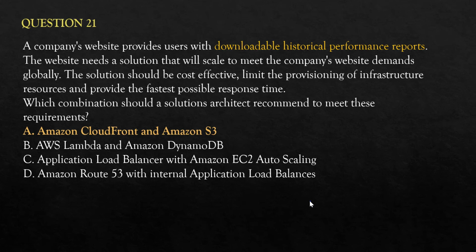Now A is the right answer. The reason for that is, you have downloadable files. Reports are files actually. So you can put them in an S3 object store. S3 is cheap, cost effective, it limits the provisioning of infrastructure, and it will give you fast response time. So if you know S3, you will put this in the standard tier, where frequently accessed files are kept. And if you put it in the standard tier, then you will get a very fast response time.